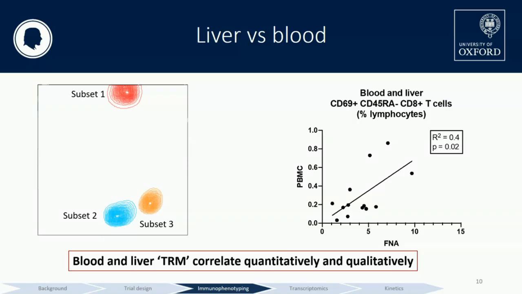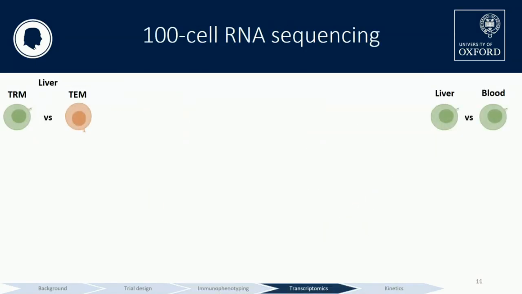So to explore these differences, we looked into the RNA sequencing. On the left, I'll show you the differences between TRMs, or tissue-resident memory T cells, and effector memory T cells, and these are from the liver. Then I'll show you on the right TRMs in the liver and in the blood.